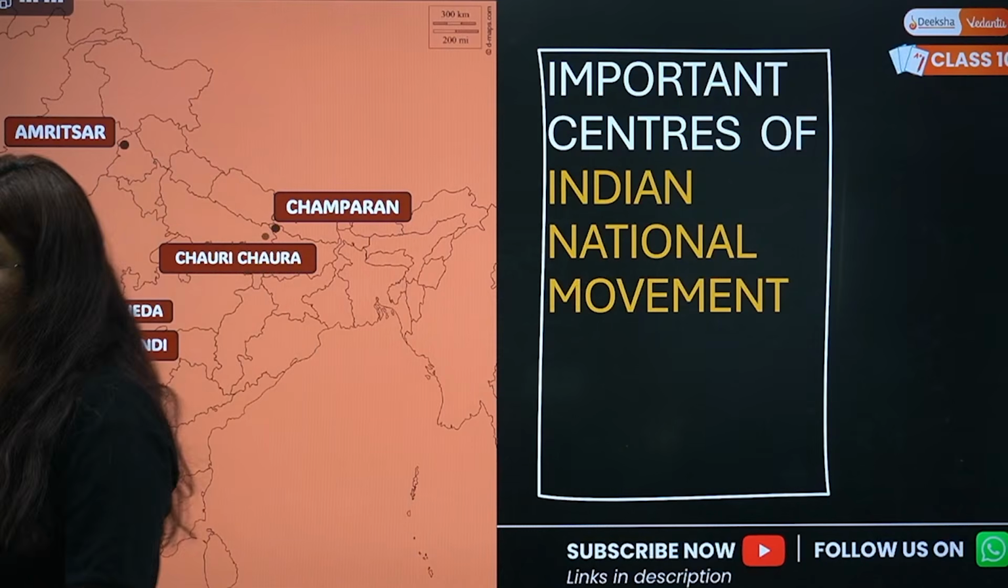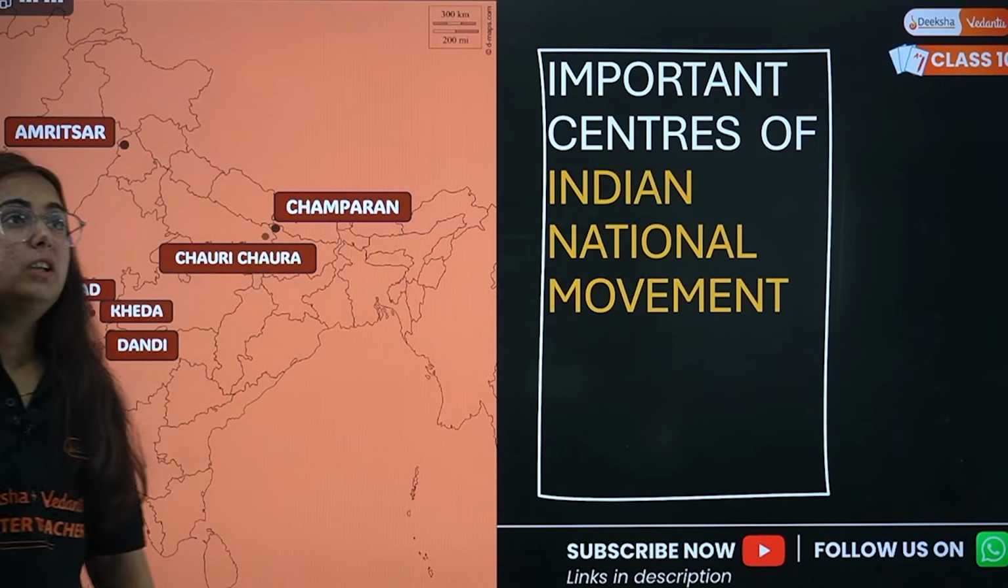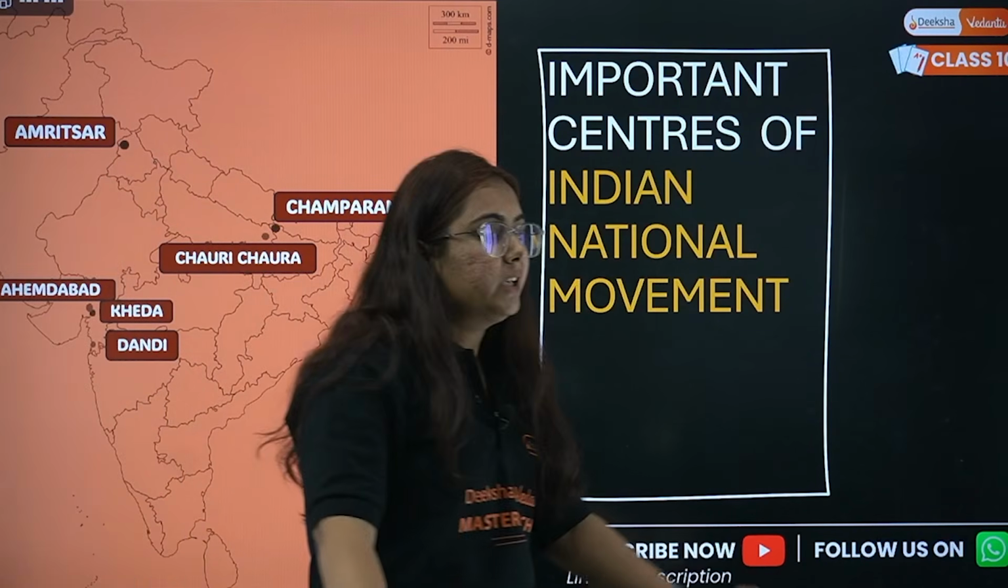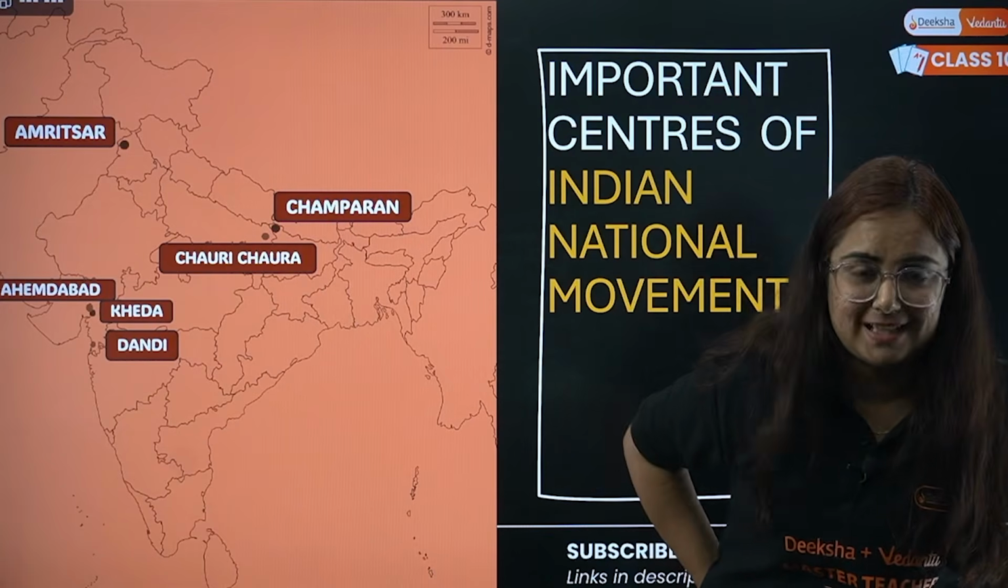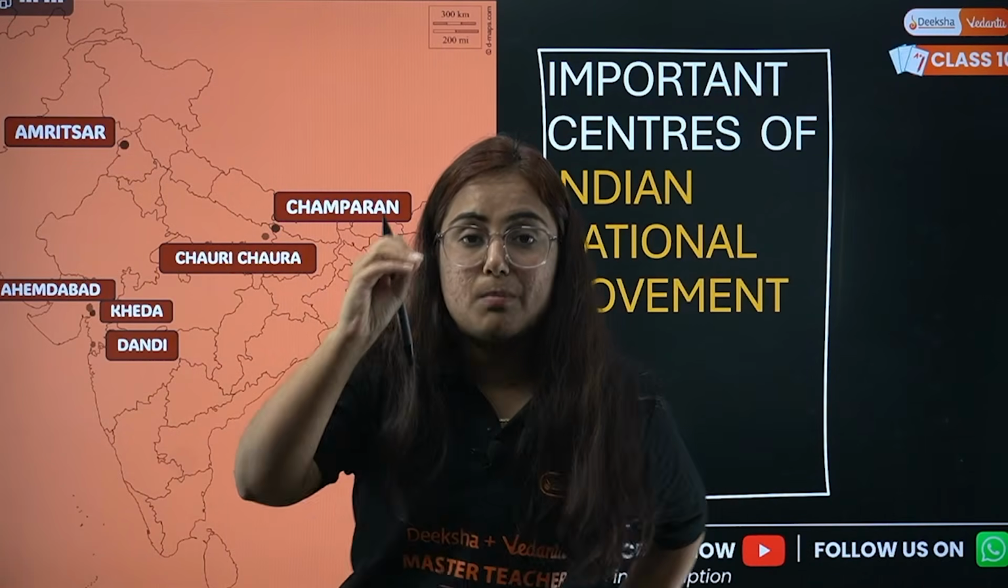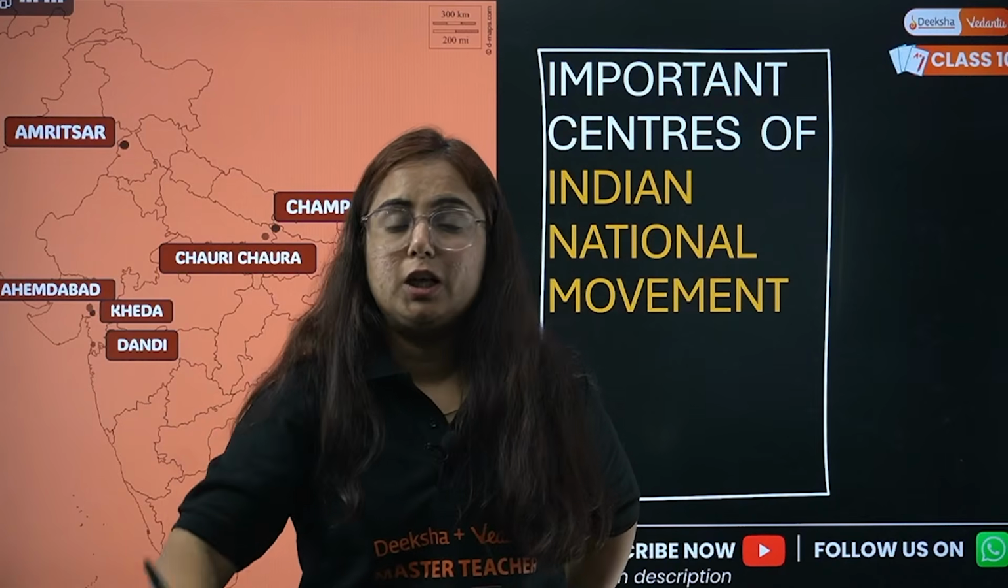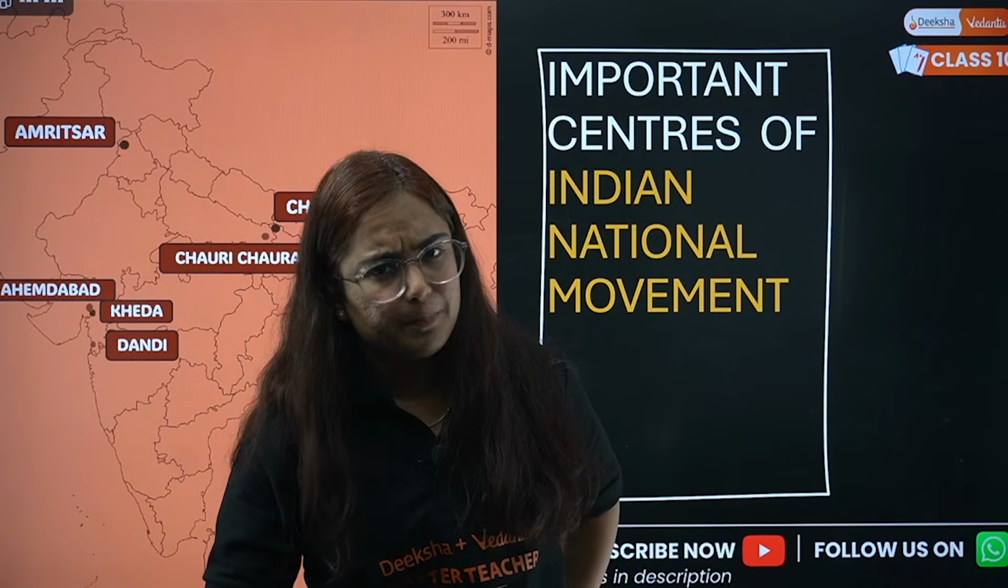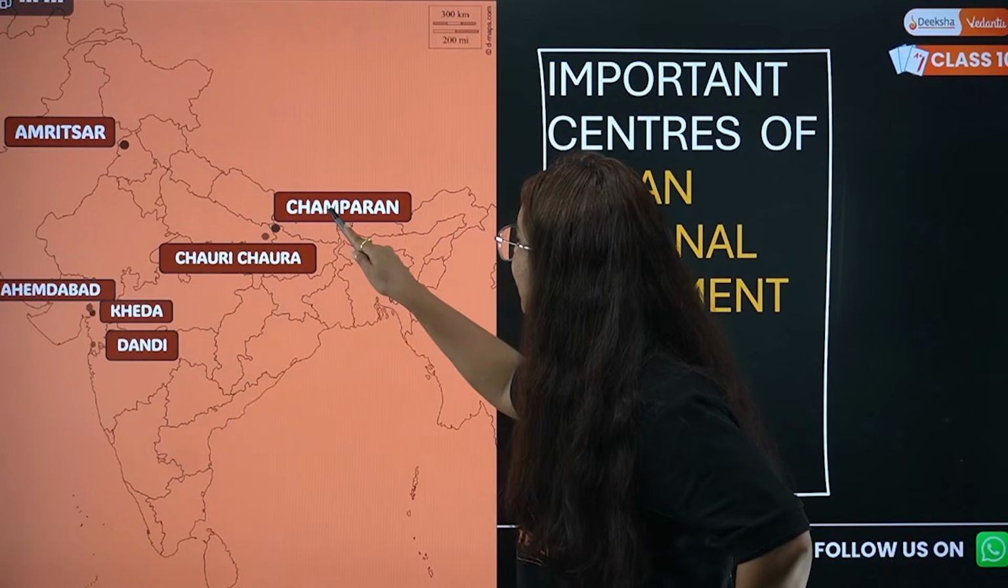So what happened in Amritsar? We know that one of the bad events of Indian history was the Jallianwala Bagh massacre. They can ask you to identify the place on the map where the Jallianwala massacre took place. Amritsar, so easy. Okay, then let's move to Champaran.